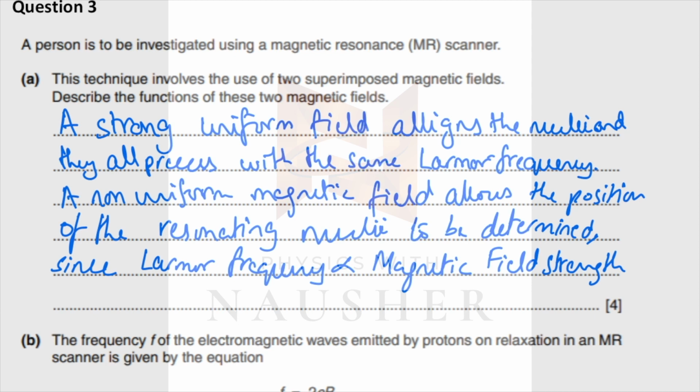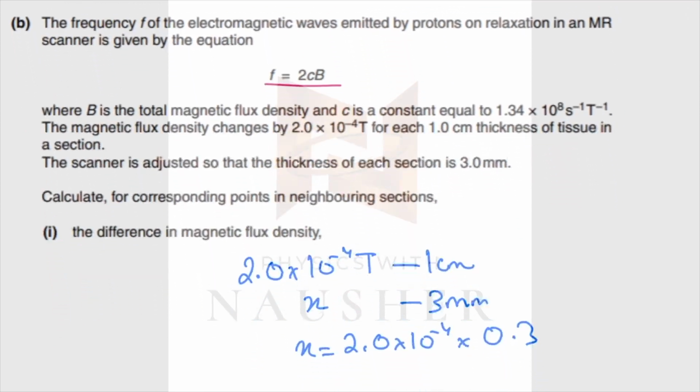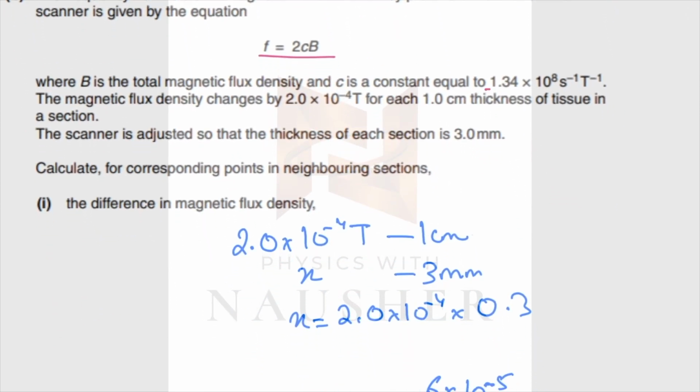Now part B says that the frequency of the electromagnetic waves emitted by the protons on relaxation in a magnetic resonance scanner is given by this expression: f equals CB, where B is the flux density and C is a constant. The flux density changes by 2 × 10⁻⁴ Tesla for each 1 centimeter thickness. The scanner is adjusted so that the thickness of each section is 3 mm. Calculate the difference in the flux density.